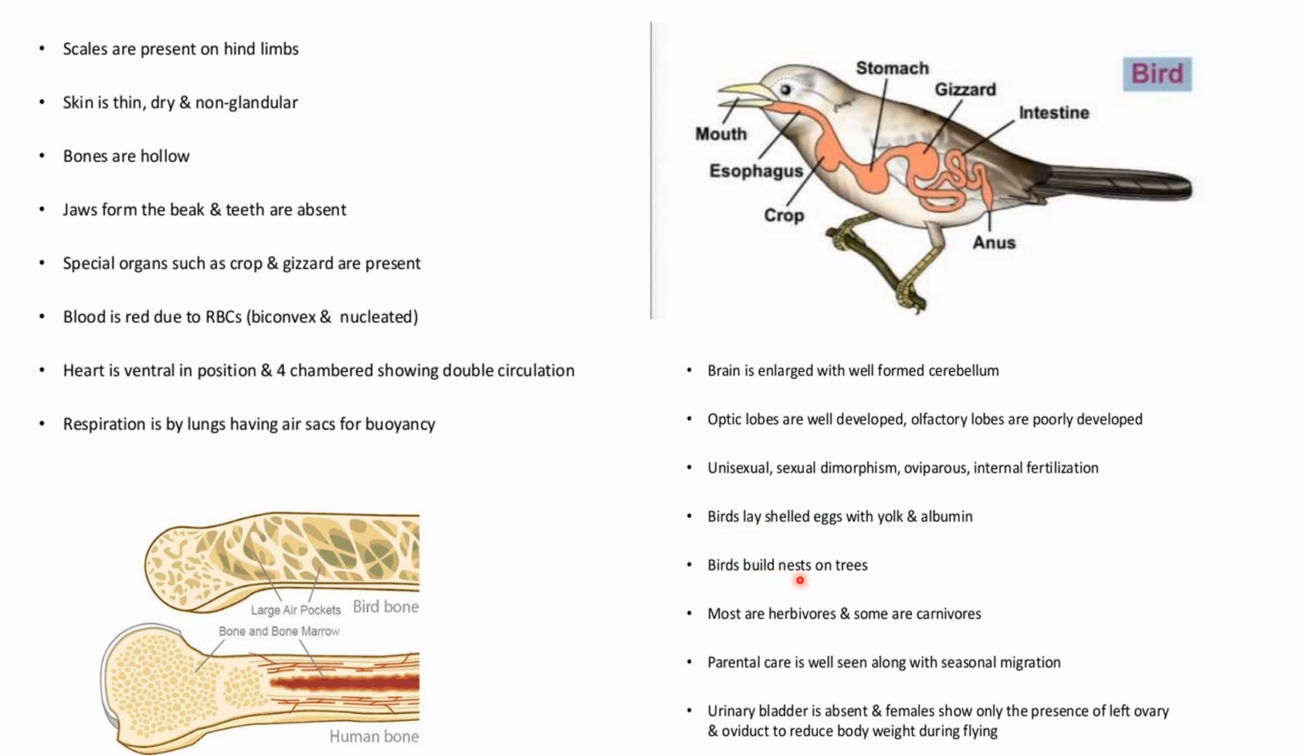Birds build nests on trees. Most are herbivorous, that means they eat plants, and some are carnivorous, for example, eagle. Parental care is well seen, along with seasonal migration. Urinary bladder is absent and females show only the presence of left ovary and oviduct to reduce the body weight during flying.